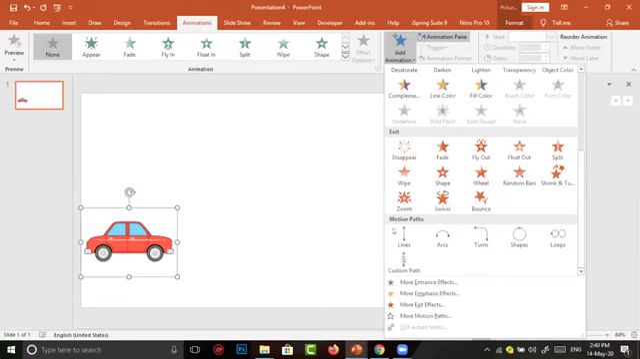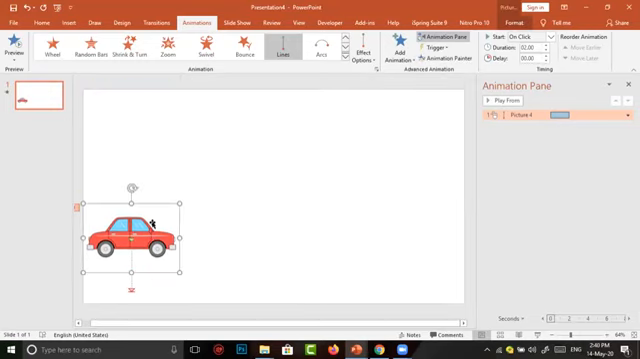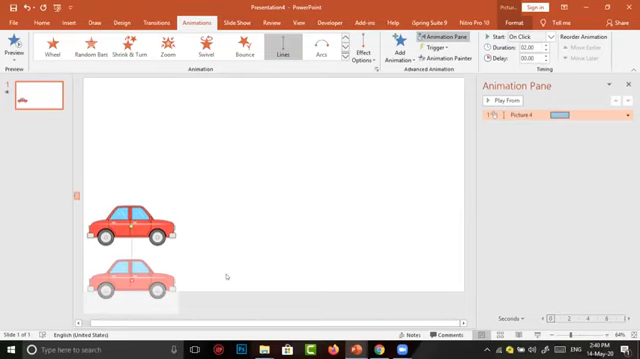Now I want to make the car move in a straight line, so I click on Lines. It shows simply how the car moves. The top one, which appears bright, is the beginning position of our animation. The faded one is the ending position of our animation.